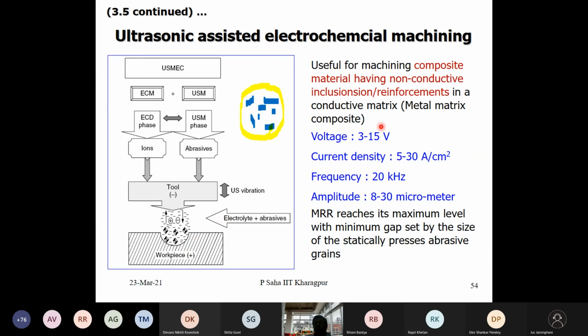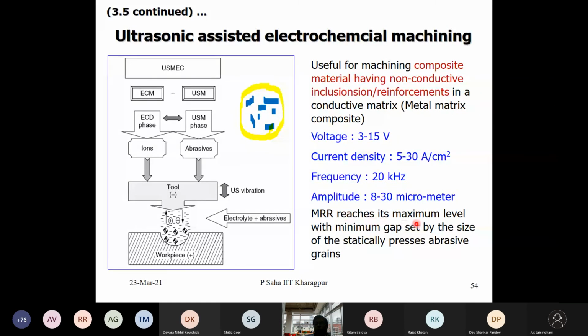So this can work. Typically my working voltage is 3 to 15 volt. Current density could be up to 30 ampere per centimeter square. Frequency is in the ultrasonic range, around 20,000 per second. And you can have an amplitude of 8 to 30 micrometer; roughly around 10 micrometer is what we normally use. So the material removal rate will depend upon the combination of these parameter values.